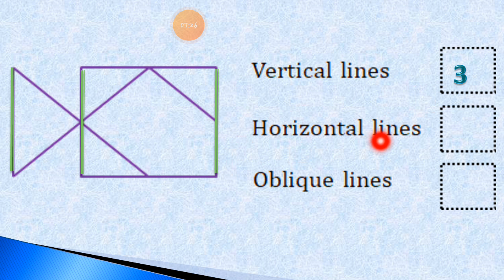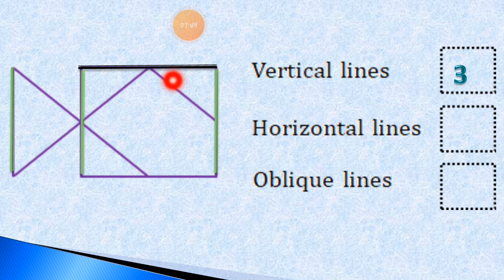Now we have to find out how many horizontal lines are there. Horizontal line, it means the sleeping line. Let me overwrite with the black color. You can see I overwrite the horizontal lines in black color.